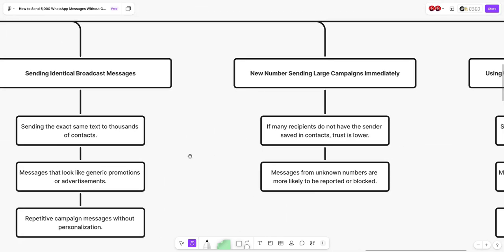Like a new number, sending a large campaign immediately, that's a big problem. If you purchase a new WhatsApp number, don't start sending bulk messages at once. You have to go slowly and start warming up your WhatsApp number, because every WhatsApp number should be warmed up before you start utilizing it for blasting bulk campaigns. Okay, that's the point.